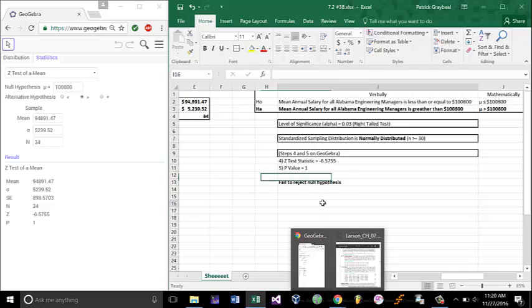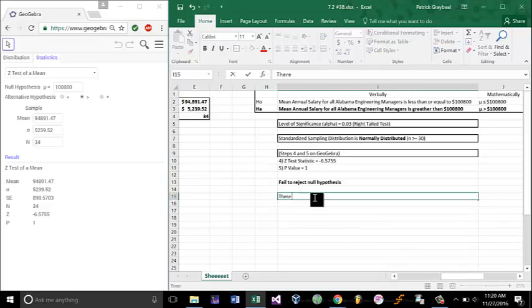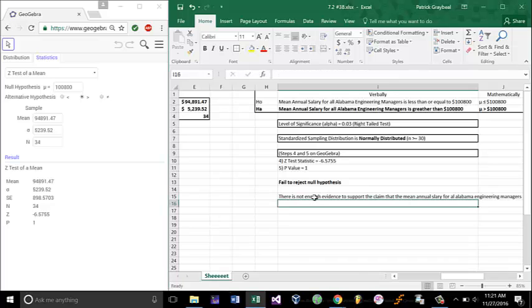We'd say there is not enough evidence to support the claim that the mean annual salary for all Alabama engineering managers is greater than $100,800. And this is what we'd write down and return to our employers or for the question at hand.